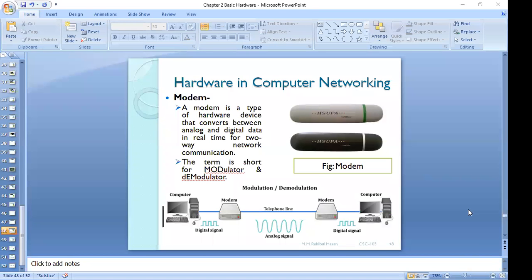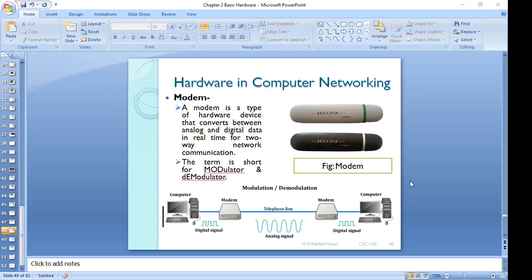When we use optical fiber, we send our signal in the form of light, and light works on the principle of analog signal, isn't it? Yes, sir. So again we are converting digital to analog, so definitely you need a modem. Without a modem, it is not possible to transmit digital signal from one computer to another computer.